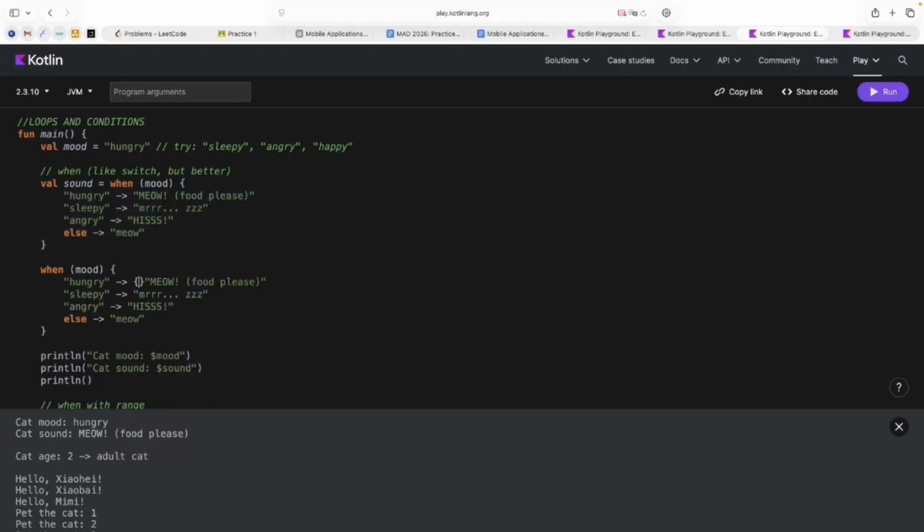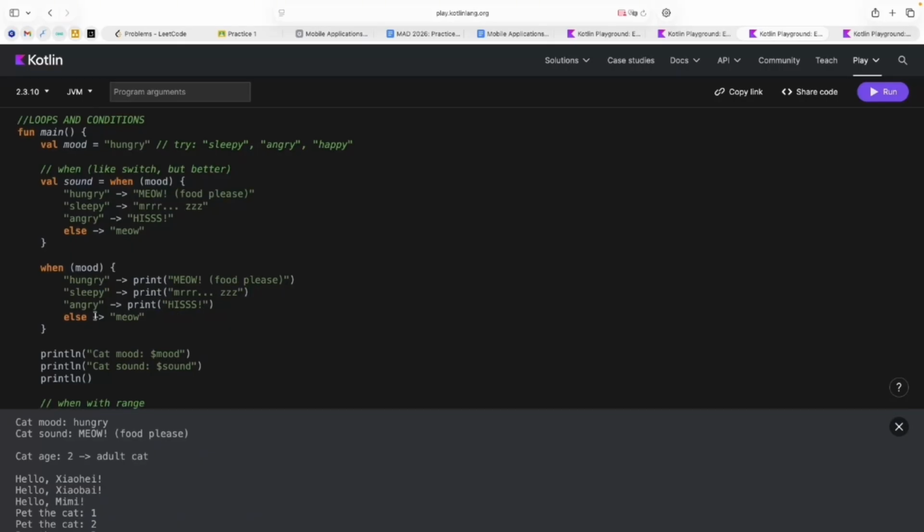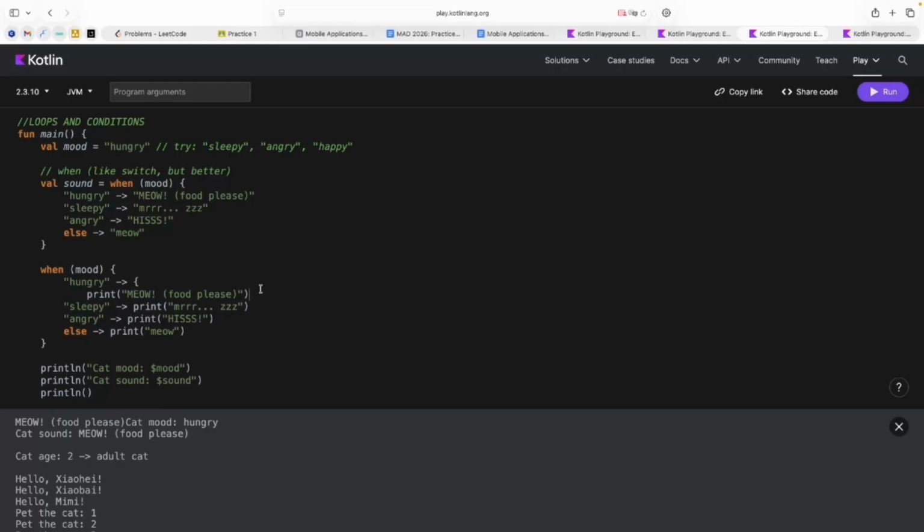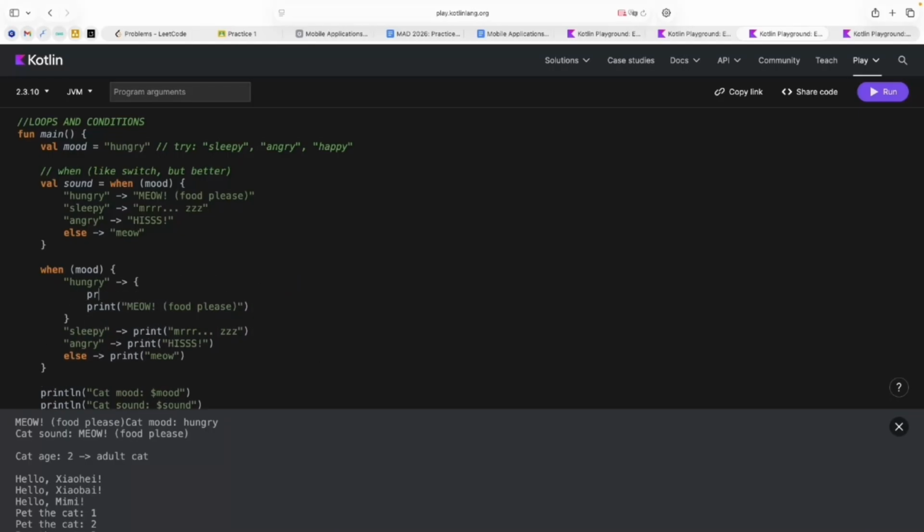And here I can do something like print. I have only one line, that's why I can use it without brackets, if I remember it correctly. And else print just meow. So, here I just print meow because my cat is hungry. It works. And if I need more than one line of code in every case, I can just add the brackets and add what I need. And here you can see the difference between println and print.